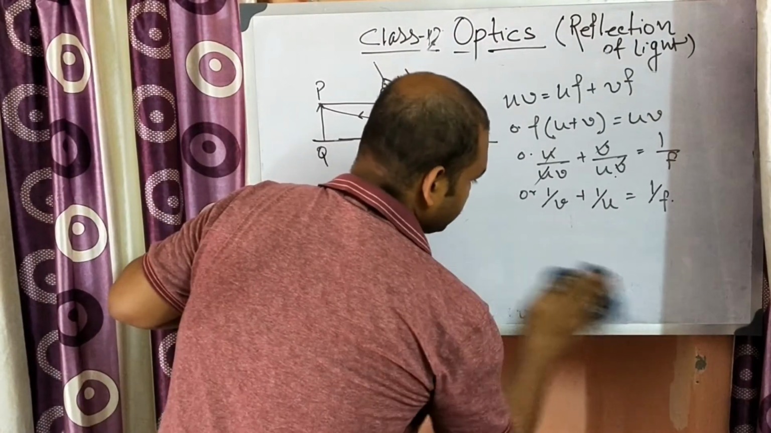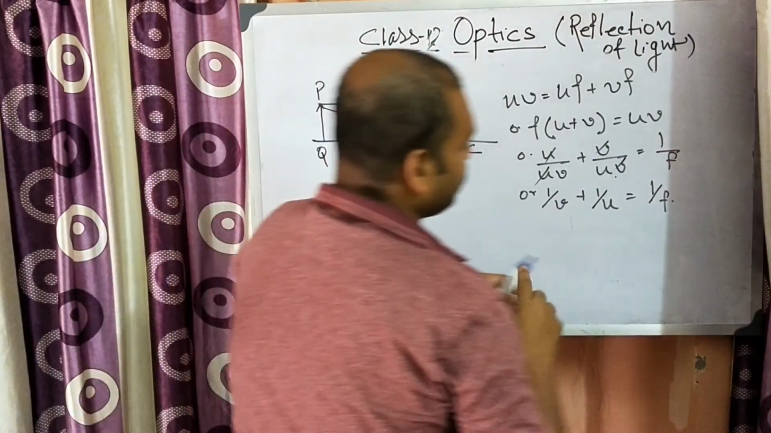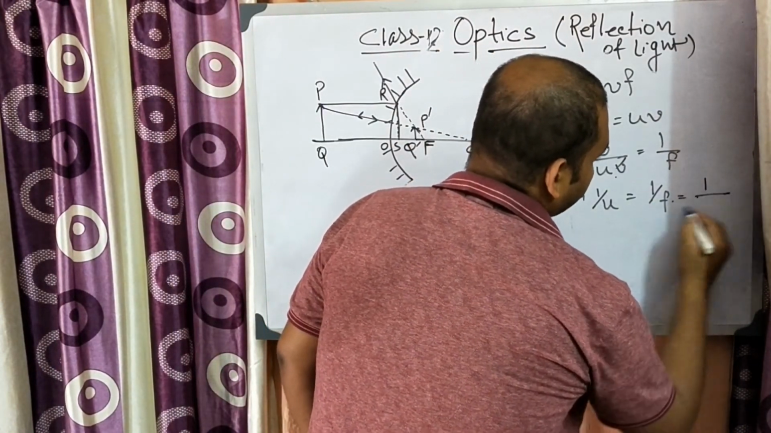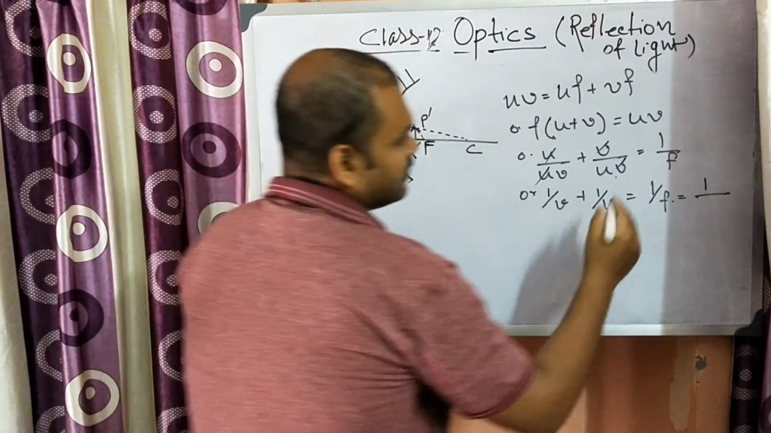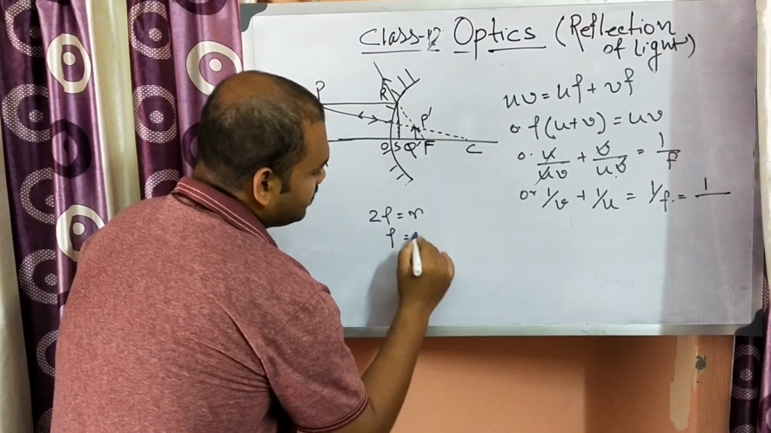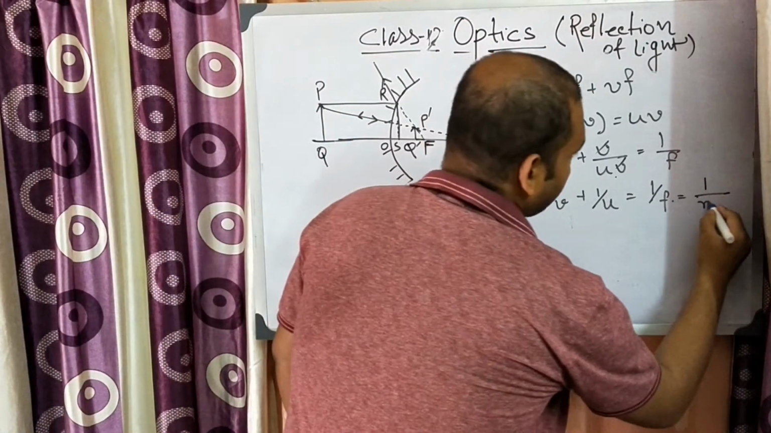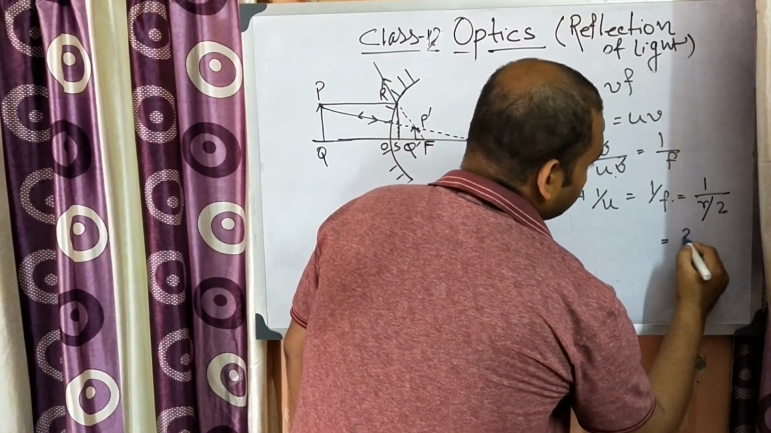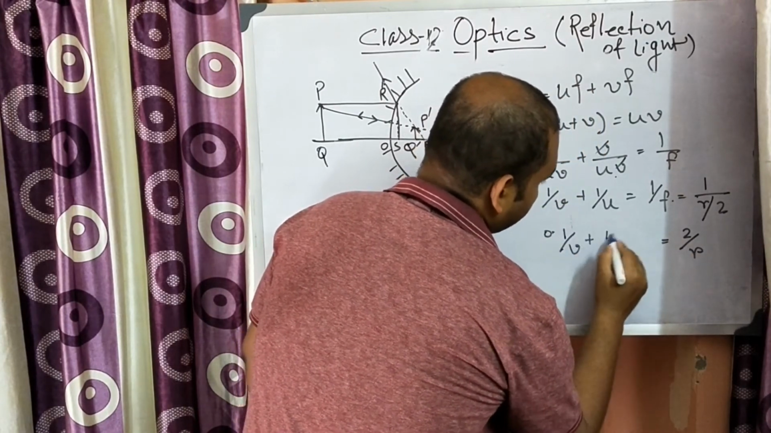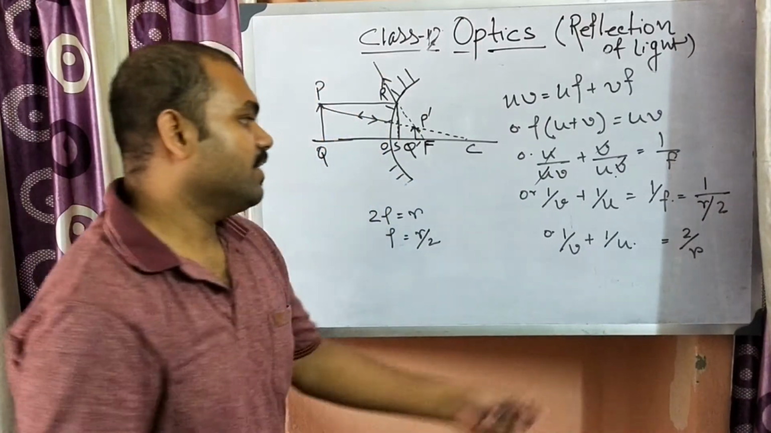Now instead of F we can write, since 2F is equal to R, F can be written as R by 2. So we can write R by 2 here, so 1 by V plus 1 by U can be written as 2 by R. Why am I writing this?